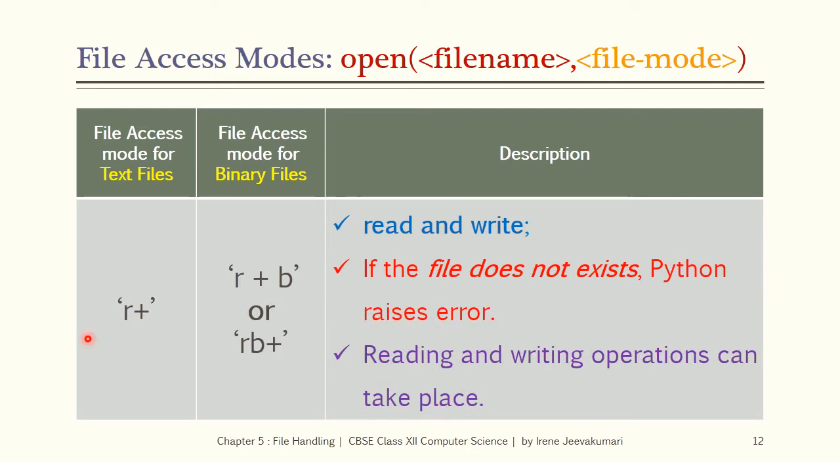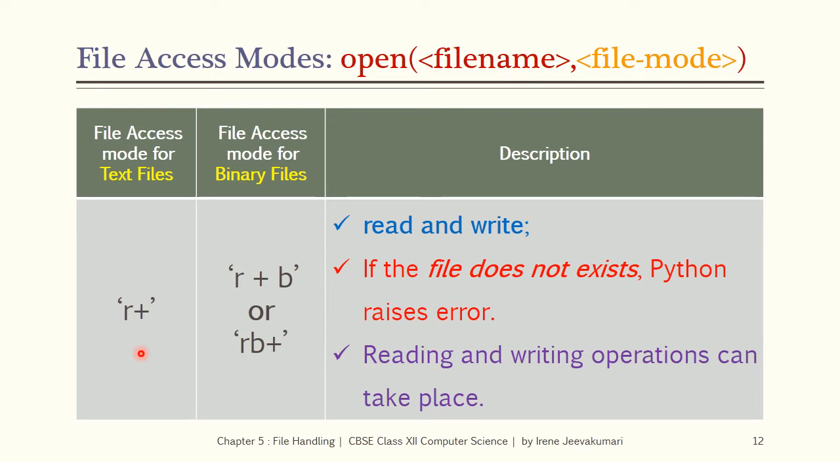The string constant R plus is a file mode for text files and R plus B or RB plus is a file mode for binary files. These modes are used for read and write operations because R represents read and plus represents the additional operation write. When any of these modes are used as a file mode, if the file does not exist, Python raises error, but if the file exists, the reading and writing operations can take place.